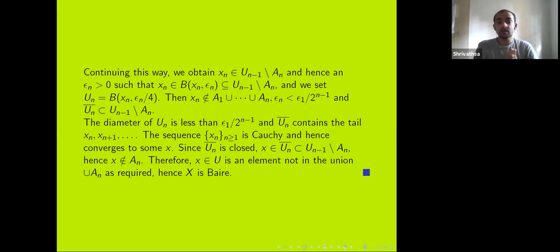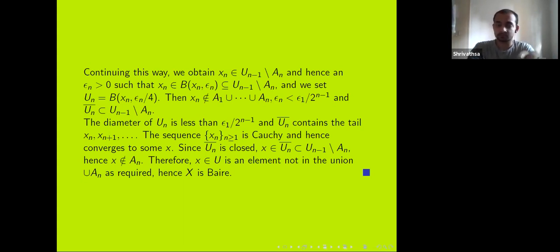Now, since I keep shrinking the radius, the diameter of Un is going to be less than epsilon 1 over 2 to the power n. And the closure of Un will contain the tail sequence from xn onwards. So this means that the sequence xn is a Cauchy sequence, so it has a limit point. I pick one limit point arbitrarily. Because we are dealing with a complete pseudometric space, we know that limit points exist, but we also know that the limit point need not be unique. So I just pick an x, which is a limit point, arbitrarily.